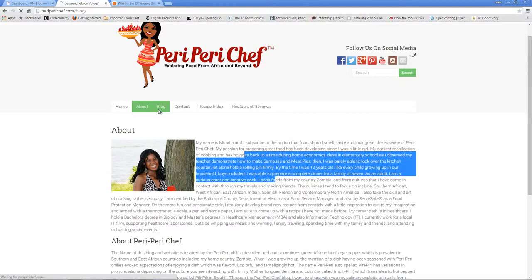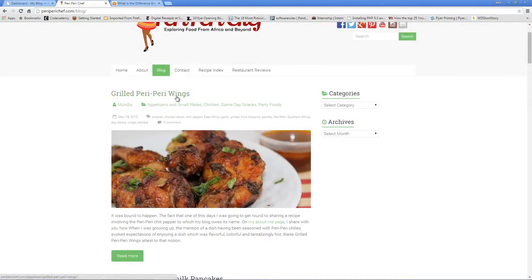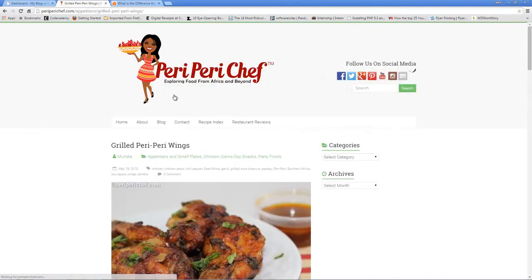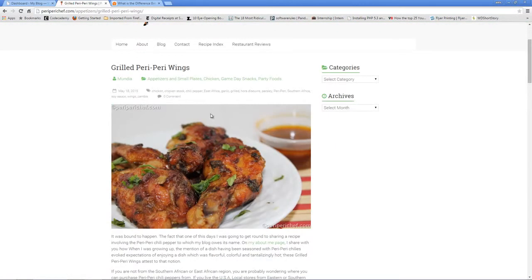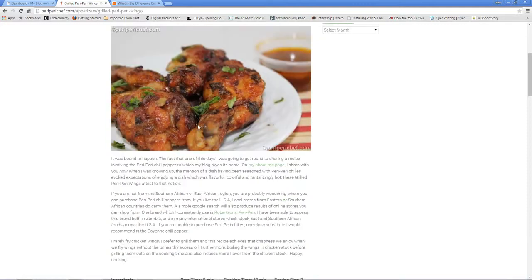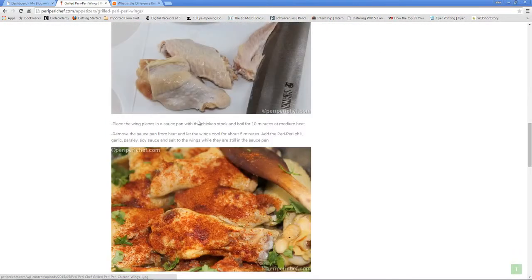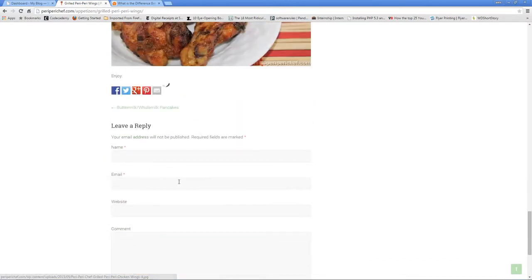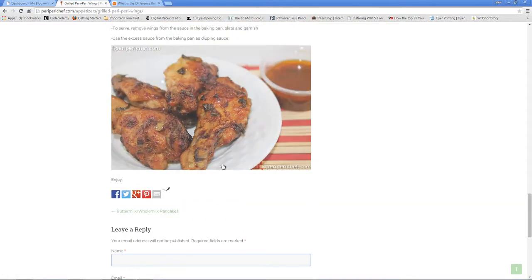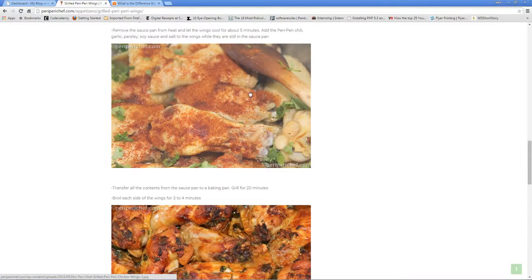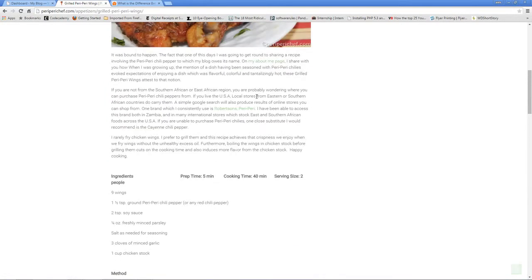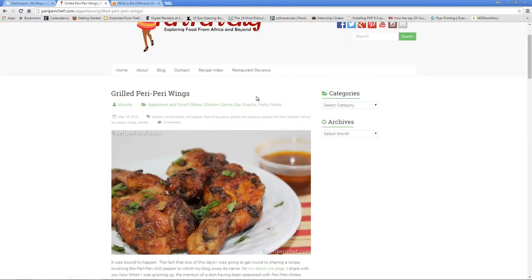But now, if you come down to her blog, as you can see, this is a recipe for grilled peri peri wings. Sounds delicious. But anyway, this is where she talks about how she made this dish, and at the end you can see there is a section for writing comments. So typically for articles like this you would use posts, but for static pages you would use pages.